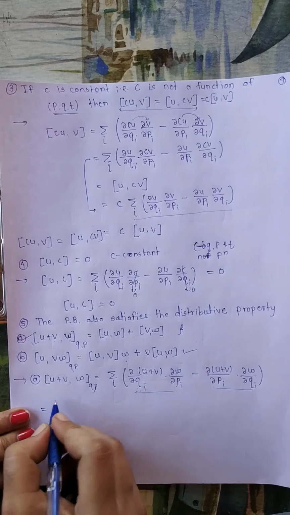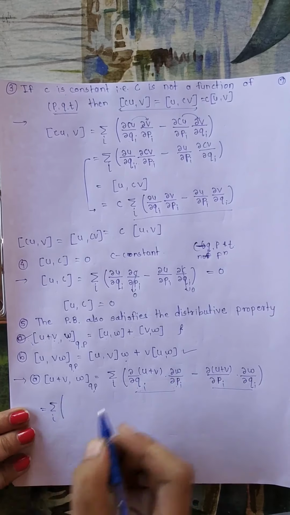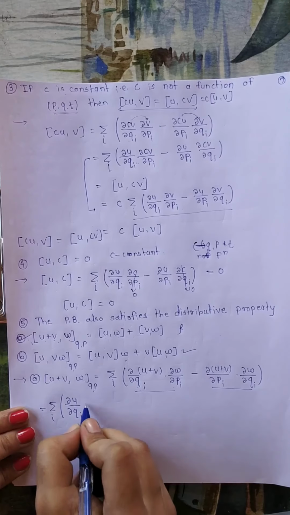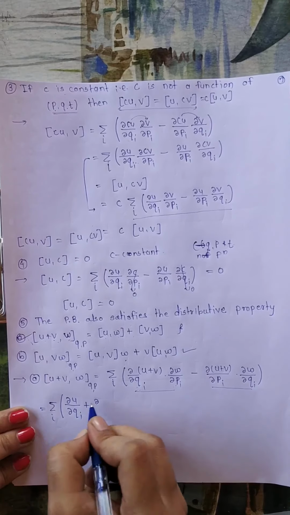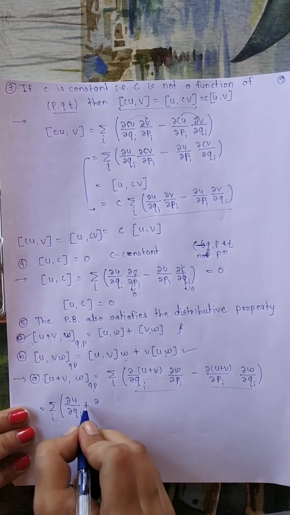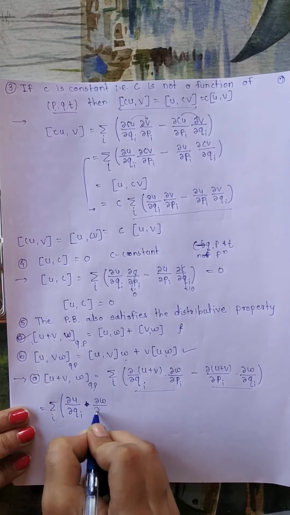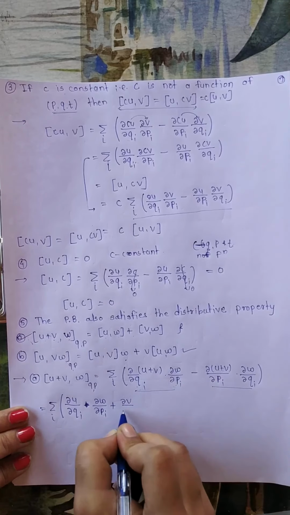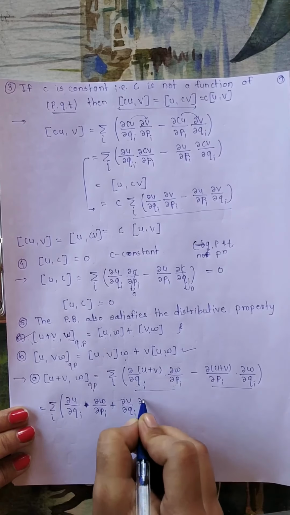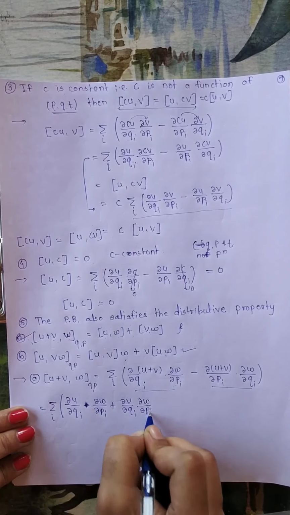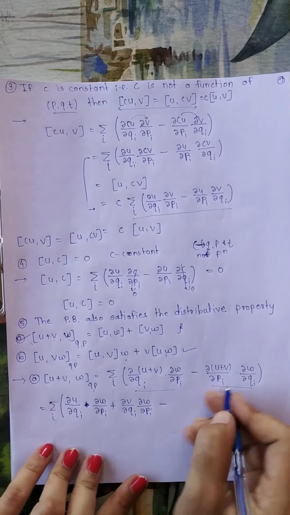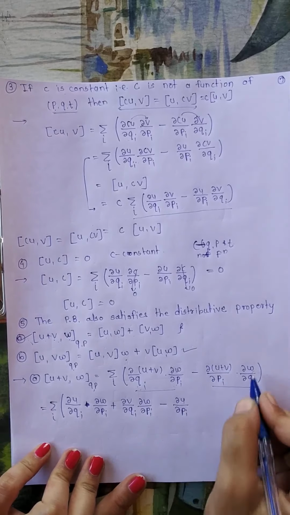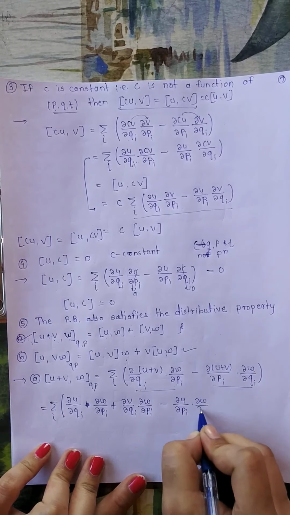Means I can write this as summation over i, dou U upon dou Qi into dou W upon dou Pi plus dou V upon dou Qi into dou W upon dou Pi, minus dou U upon dou Pi into dou W upon dou Qi.